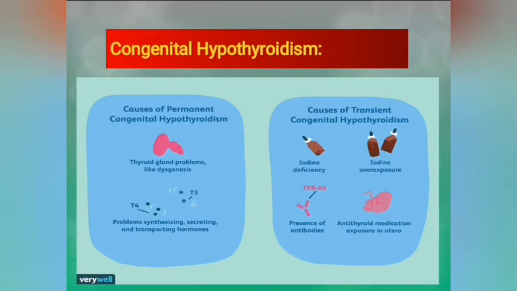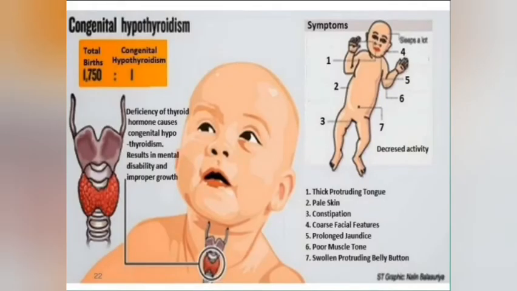And in transient cases, there may be iodine deficiency, iodine overexposure, and presence of antibodies and antithyroid medication exposure in the uterus. So the clinical feature of congenital hypothyroidism, as we have discussed that thyroid hormones have a critical role in the development of CNS and skeletal system. So if the mother has deficiency of thyroid hormone during the development, then the baby is going to have mental disability and improper growth. So what are the clinical features? Number one, protruding tongue. Number two, pale skin.